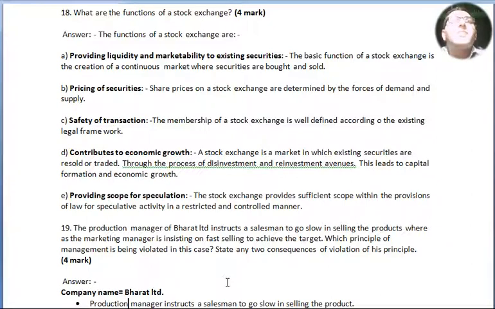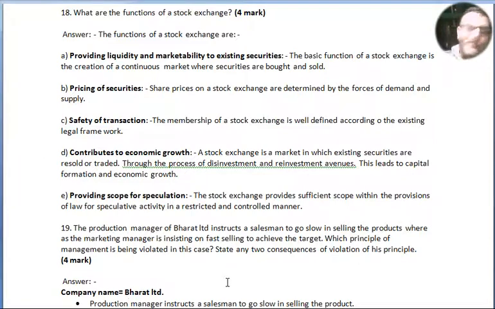This leads to capital formation and economic growth, that is, to provide a liquidity facility. An investor can liquidate anytime from anywhere through his demat account, converting his whole shares into cash, and the buyer is ready to purchase, the seller is ready to sell in this market. Okay. Point number E is providing scope for speculation. The stock exchange provides sufficient scope, within the provisions of law, for speculative activity in a restricted and controlled manner.